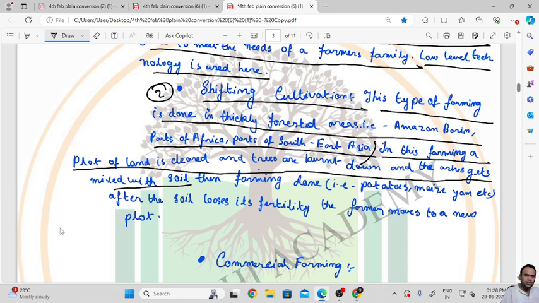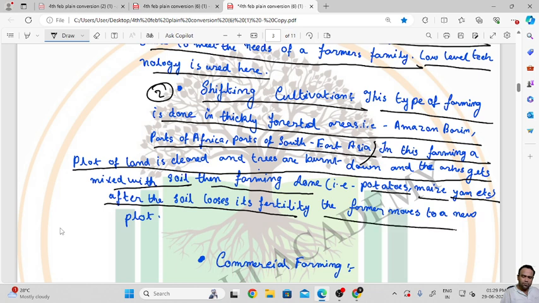Then farming is done, generally potatoes, maize, yam, etc. After the soil loses its fertility, the farmer moves to a new plot.